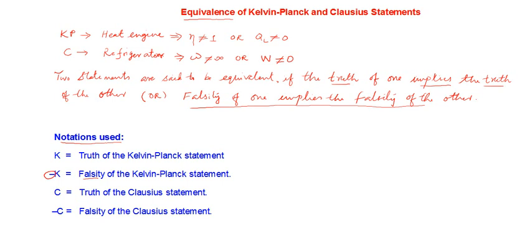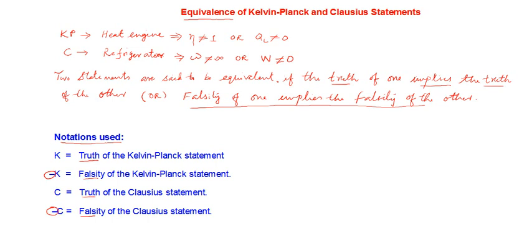In the same manner, simply writing C denotes the truth of the Clausius statement, and minus C denotes the falsity of the Clausius statement. So these are the notations that we are going to use. That's a standard notation adopted in such arguments.